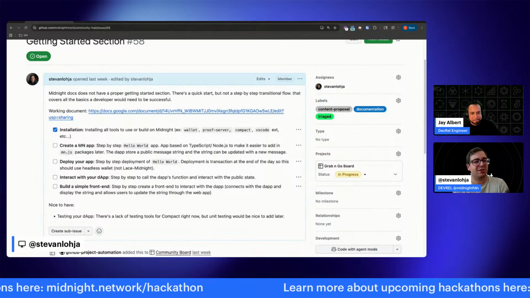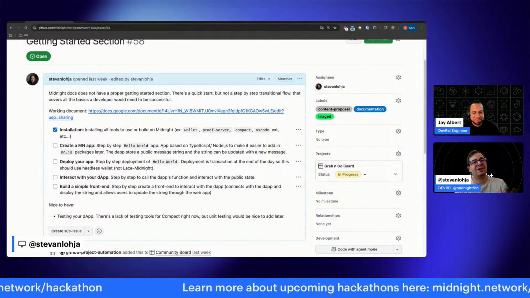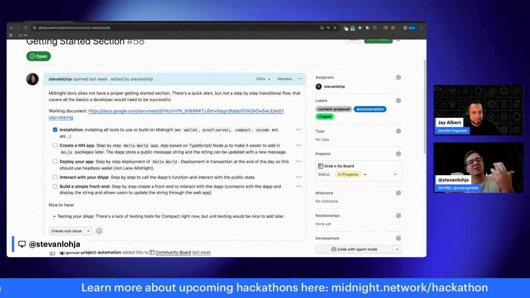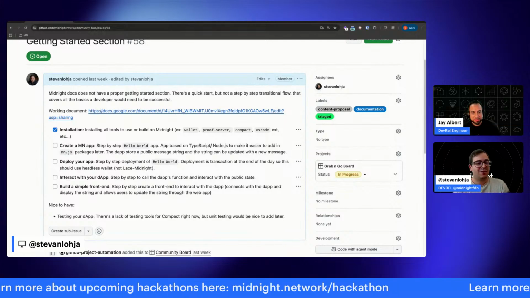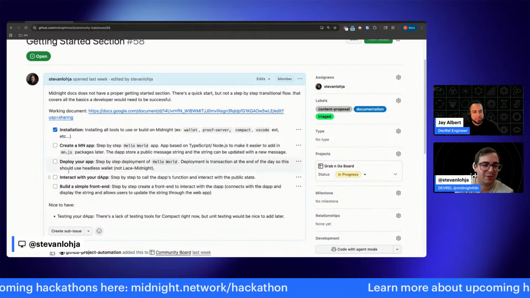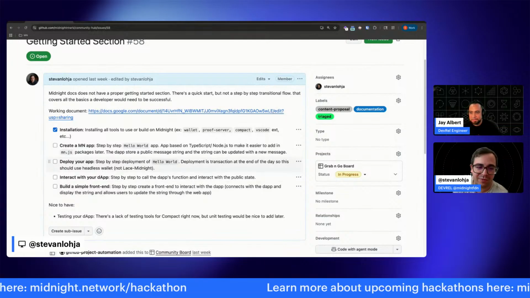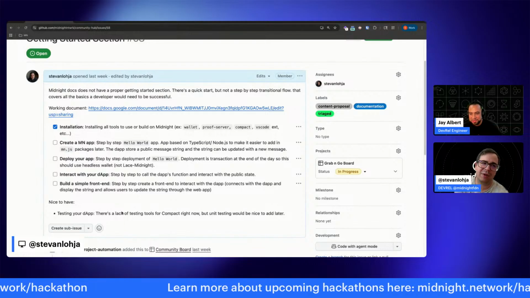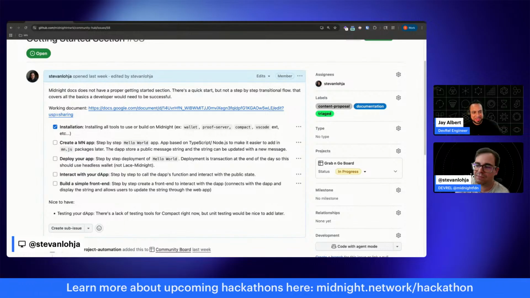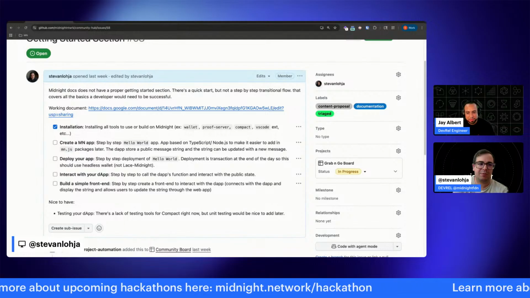That's why I created this issue in the community hub, because this is particular content I want to work on in the open. So if anyone wants to interact with it, you can comment, go on my Google Doc, and whatever. I'm currently writing in a Google Doc just because it's a little easier to collaborate in there.